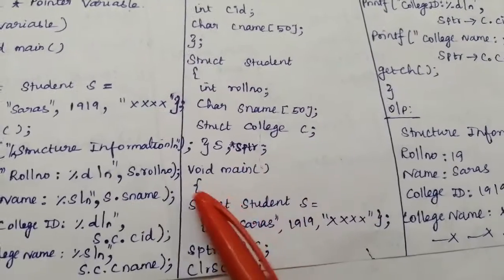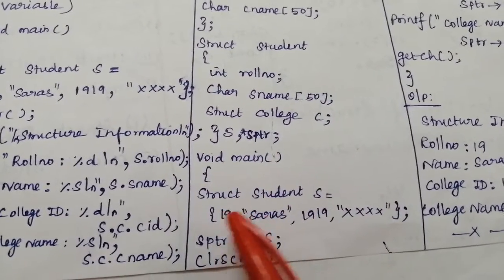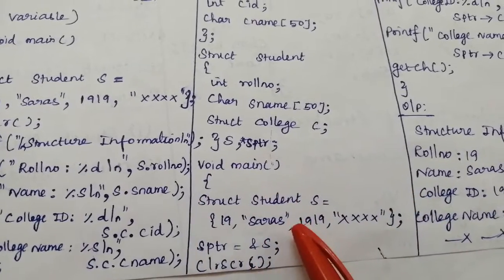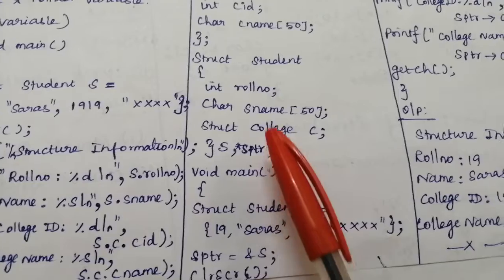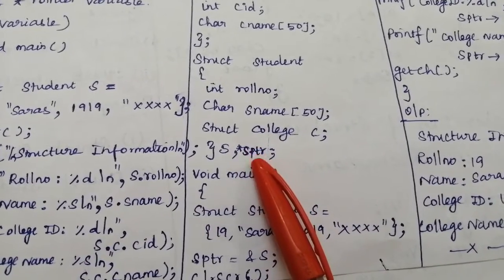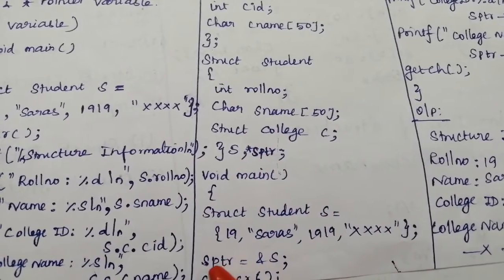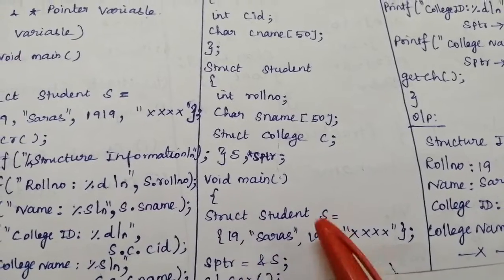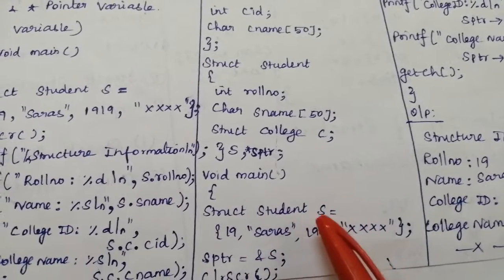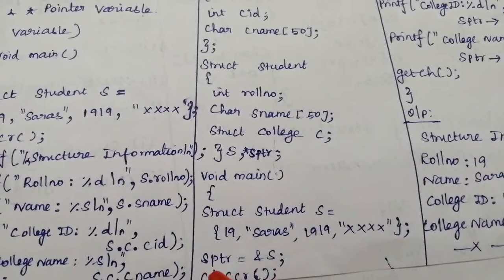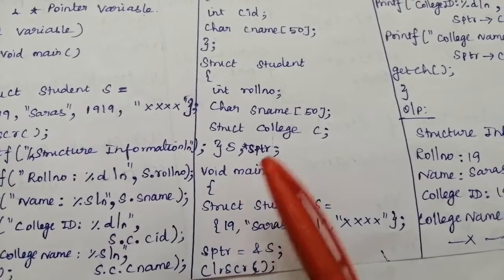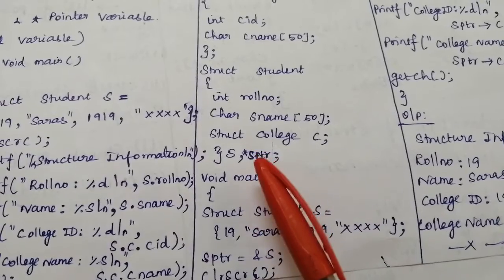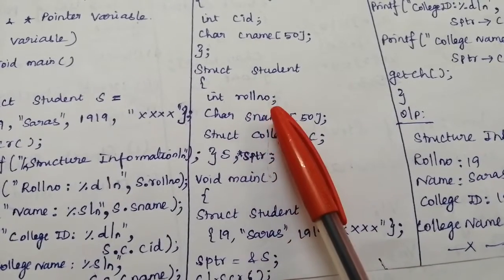Next you can start the main function. Here we performed the structure initialization for the normal variable. Then we have declared the pointer variable, so we have to do the pointer initialization: s pointer equals ampersand s. The address of this variable is placed in the pointer variable. Then the clear screen function.